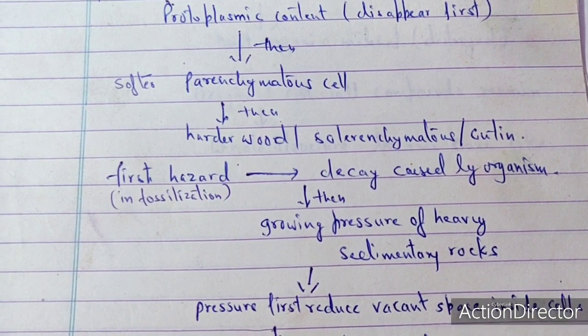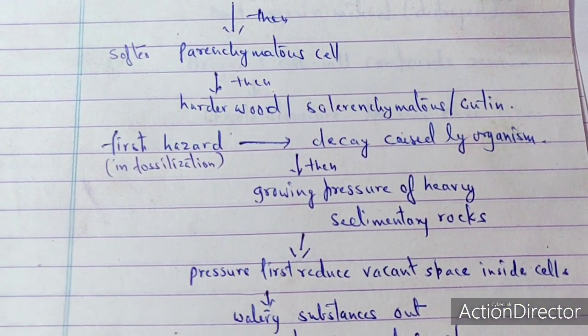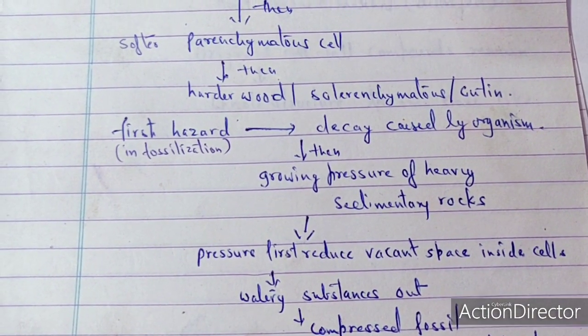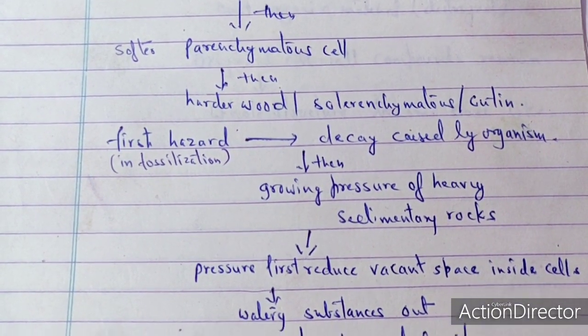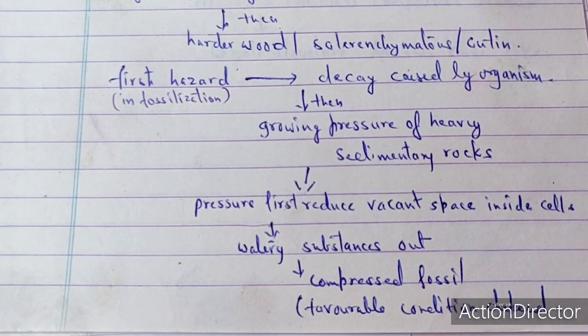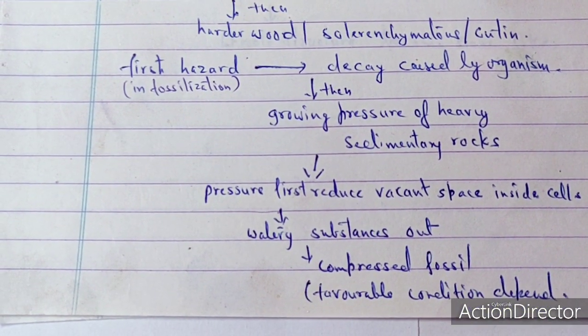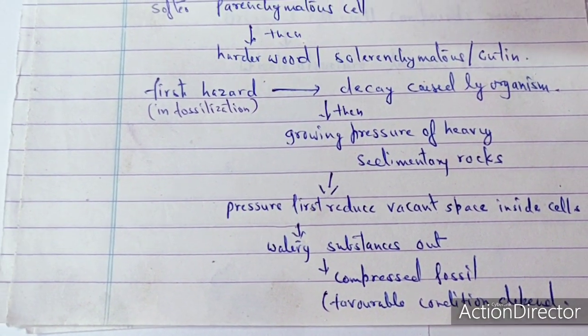Then the harder woods and the sclerenchymatous as well as the cutin cells. The first hazard, simultaneously, in the process of fossilization is decay caused by the organism, and then the growing pressure of many sedimentary rocks. The pressure first reduces the vacant space inside the cell, and the watery substances go out. A compressed fossil under favorable conditions is formed.